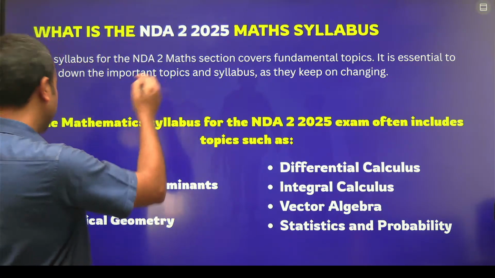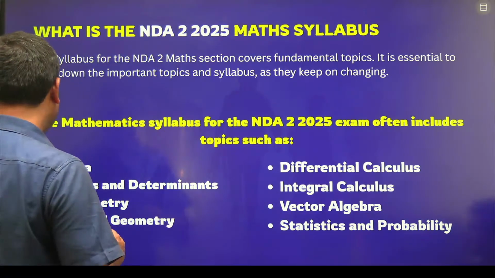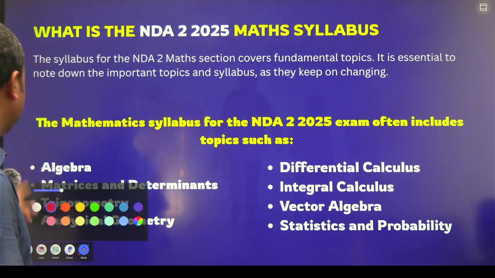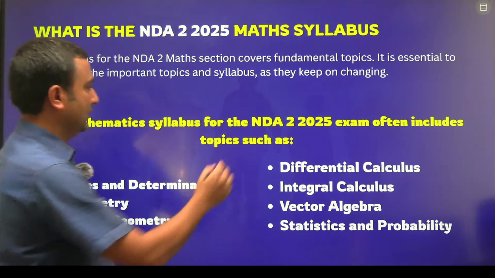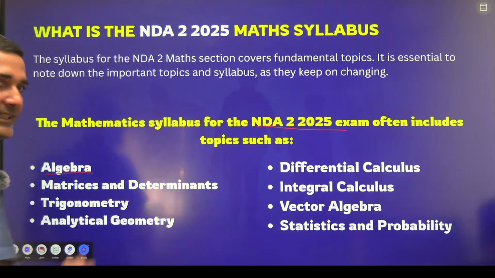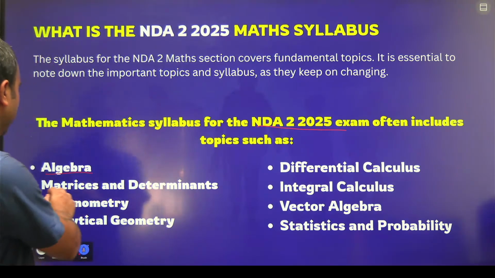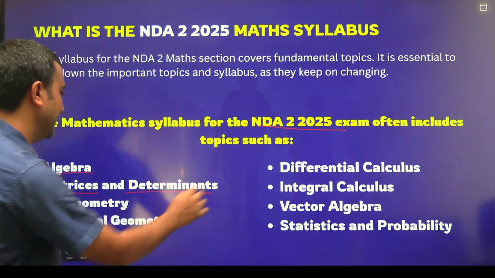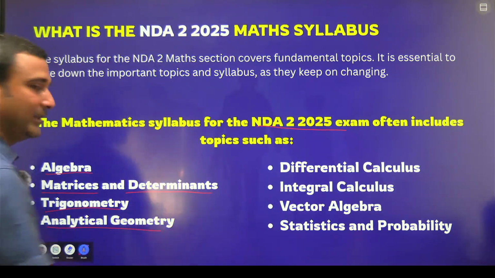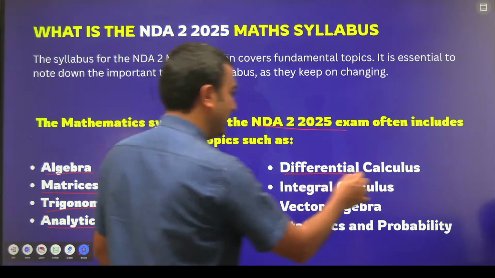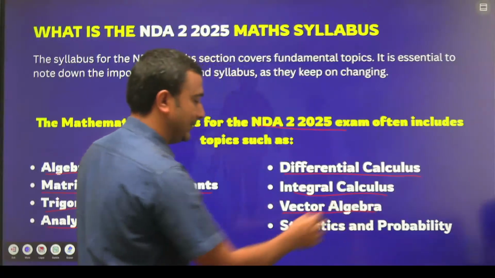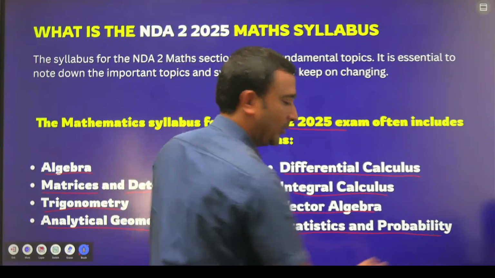In NDA 2025 exam, from the mathematics section, there were questions from the topics which are mentioned below. There were questions from algebra. Also, there were questions from matrices and determinants. There were questions from trigonometry as well as analytical geometry. Differential calculus was there. Integral calculus was there. Vector algebra and statistics and probability.